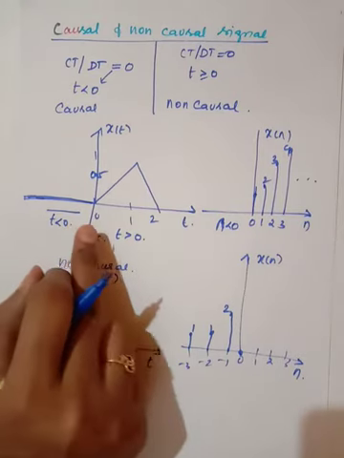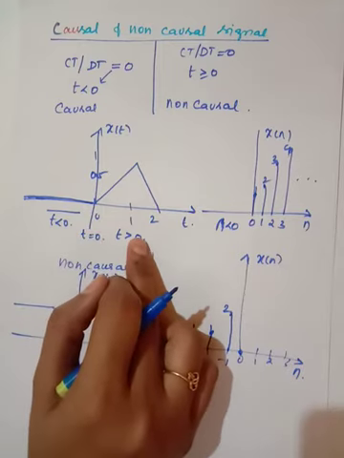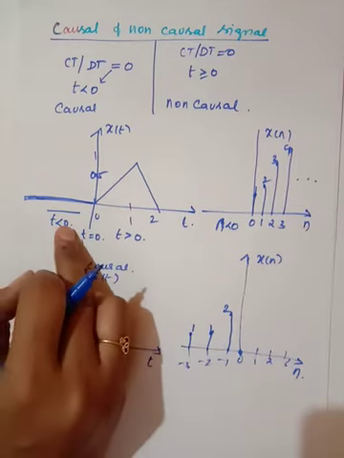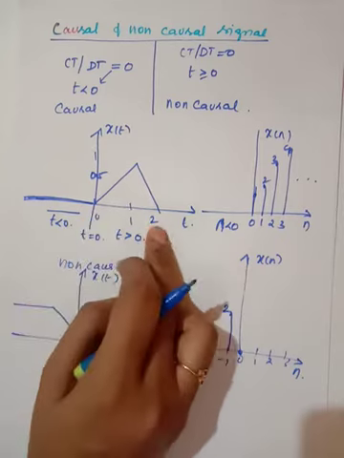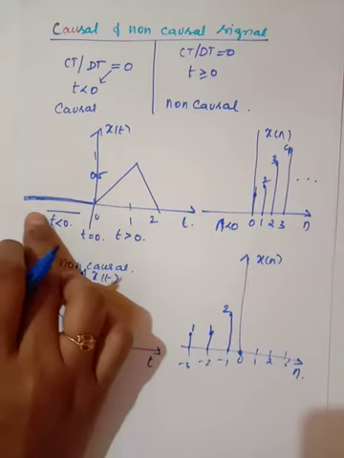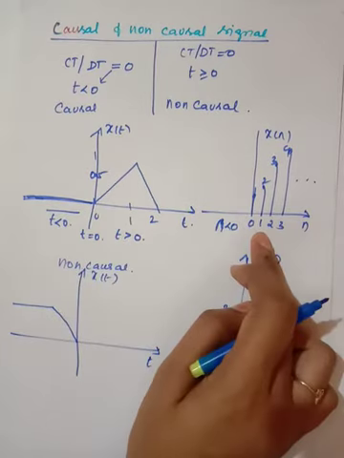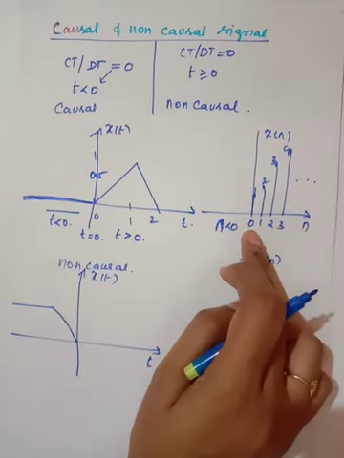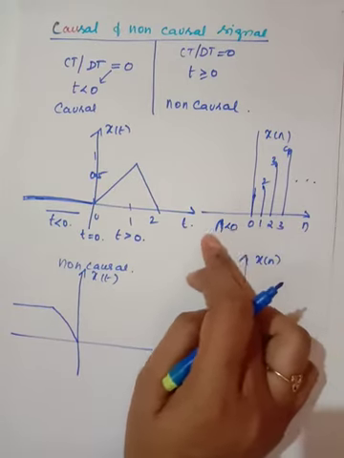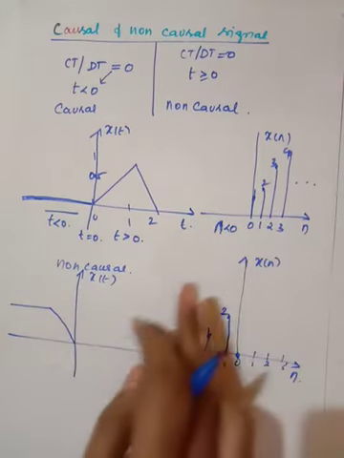Consider this signal. It has a value only for time t greater than or equal to 0. Consider this is time t equal to 0, this is time greater than 0, here it is time less than 0. There is no value for time t less than 0, so it is said to be a causal signal. Consider a discrete case. Similarly here, for n greater than or equal to 0 it has a value, and for n less than 0 it does not have any value. So this is a causal signal.